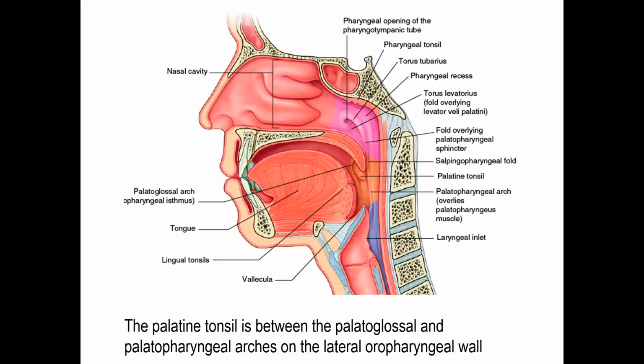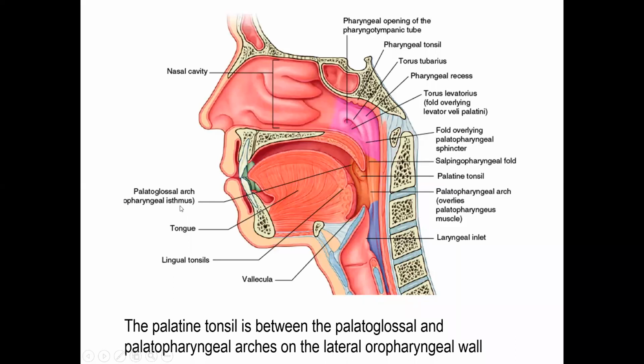The palatine tonsil lies between the palatoglossal and palatopharyngeal arches of the lateral oropharyngeal wall. From the soft palate, two muscles descend down. One goes to the tongue, the other goes to the thyroid cartilage. So that is called the palatoglossal arch and palatopharyngeal arch. In between the two, sandwiched, is the palatine tonsil.